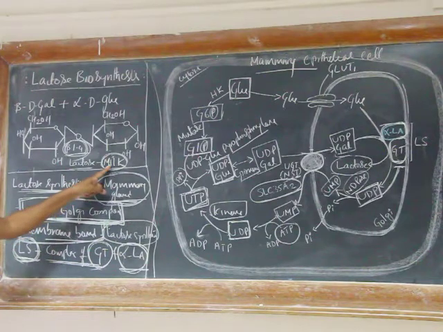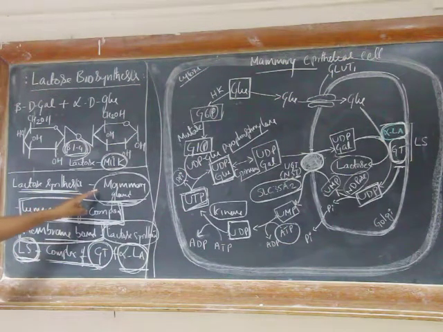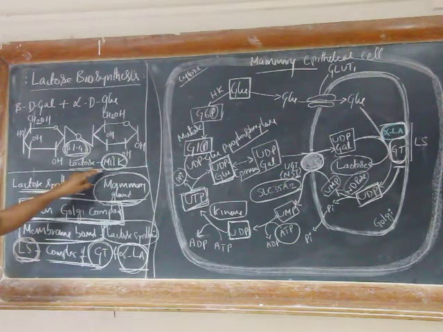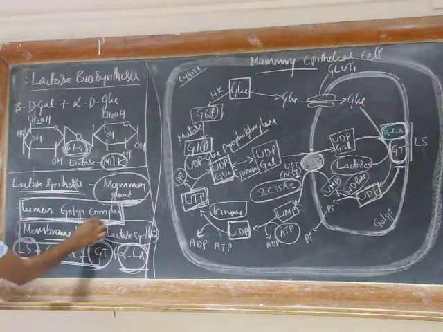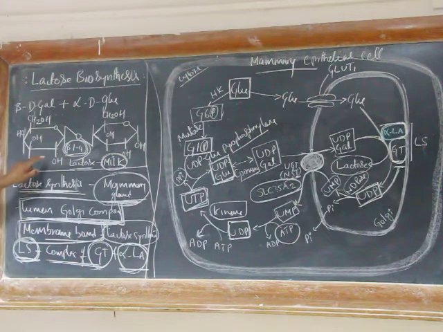Lactose, as I mentioned, is milk sugar. It is rich in milk, right? That's why lactose biosynthesis occurs in the mammary gland. That means lactose is a milk sugar that is synthesized during lactation in the epithelial cells of the mammary gland, in the lumen of the Golgi complex. Why in the lumen of the Golgi complex? Because the enzyme that is responsible for the synthesis of lactose is present in the lumen of the Golgi complex.